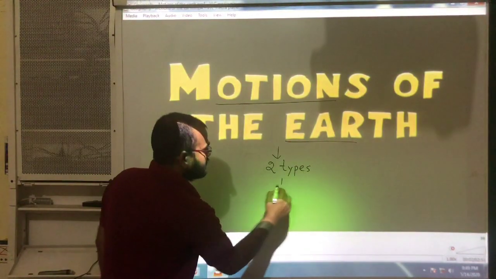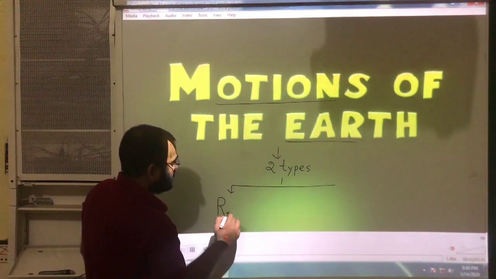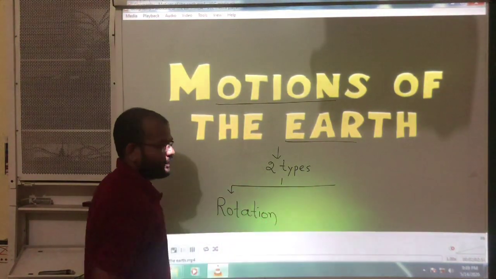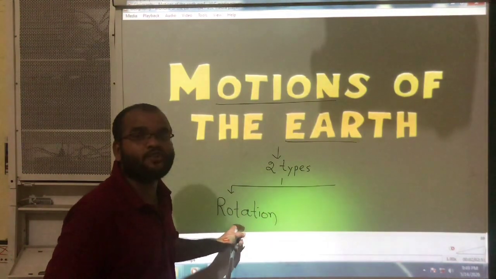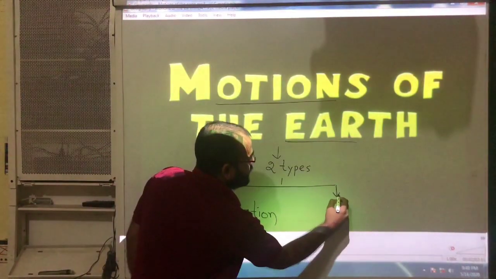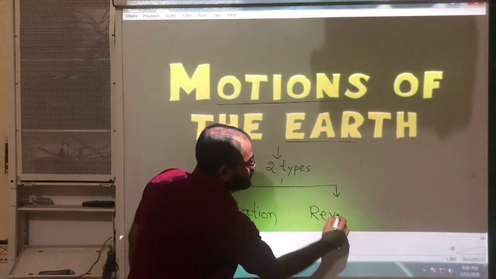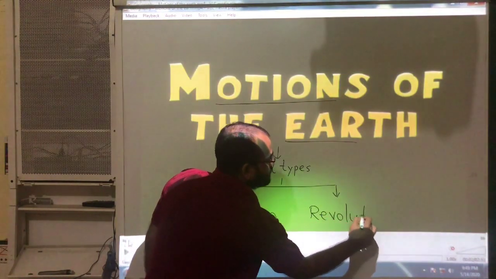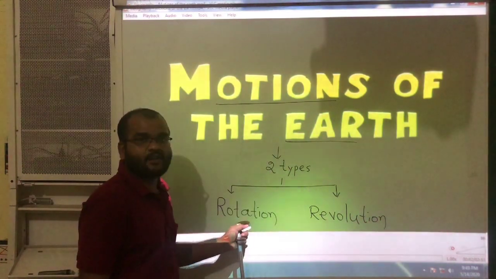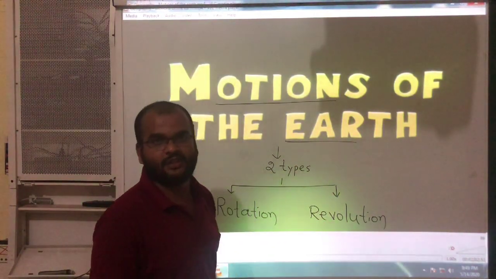The first type is rotation, and the next type of movement is revolution. The first type of motion is rotation and the second type of motion is revolution.